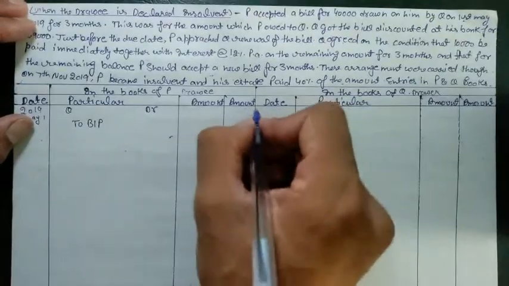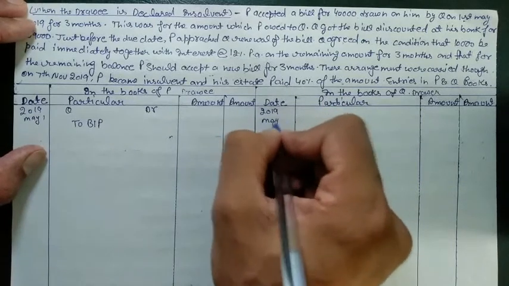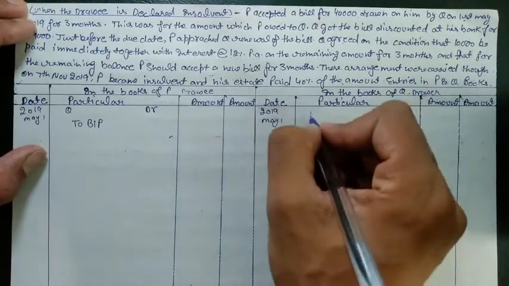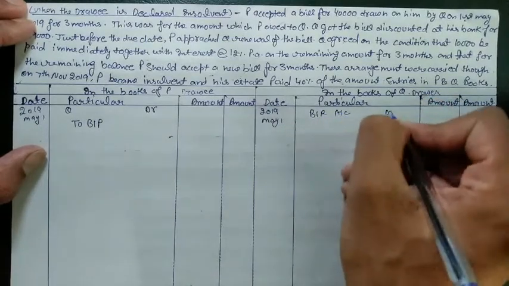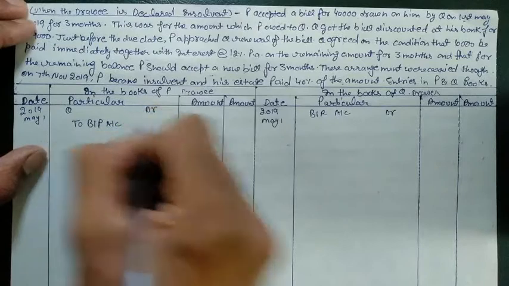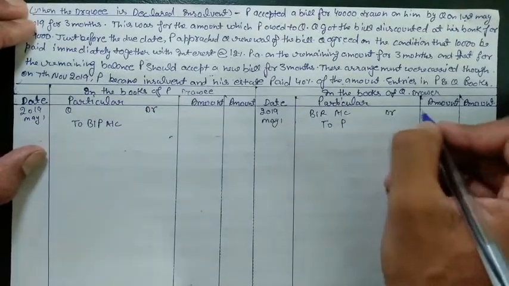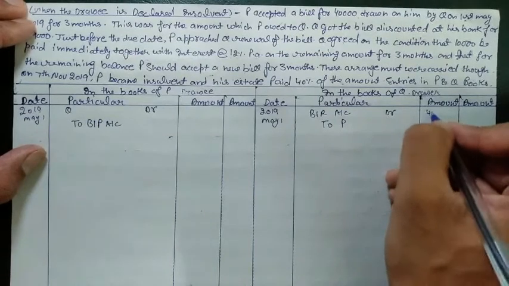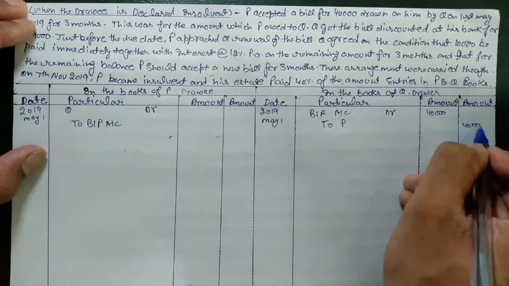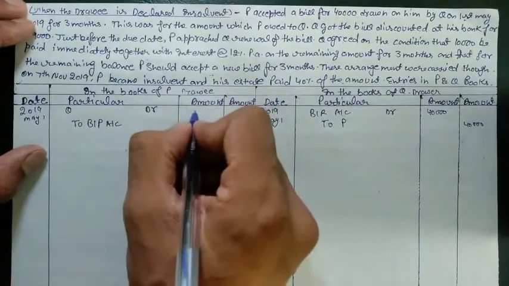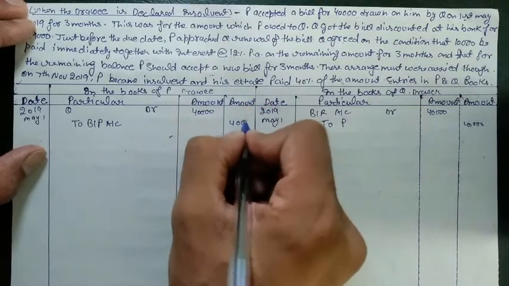In the books of Q 2019, Q is a drawer, so Q will receive, Bills Receivable account debit to P. Amount is 40,000. In books of P also amount is 40,000.